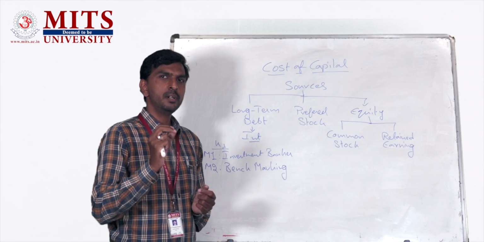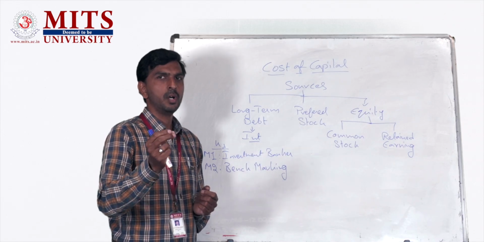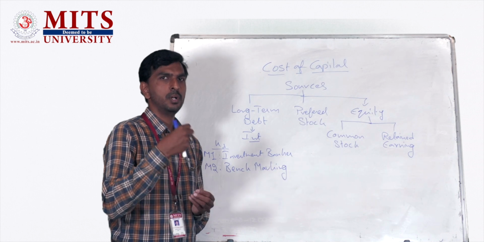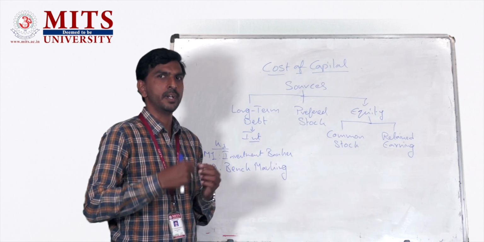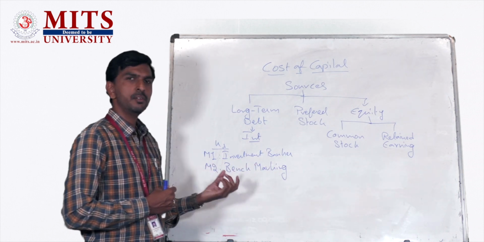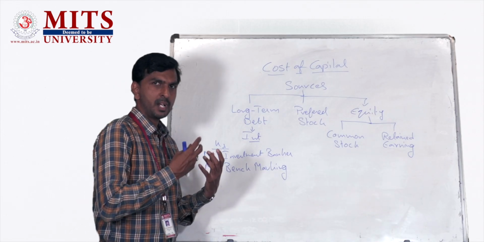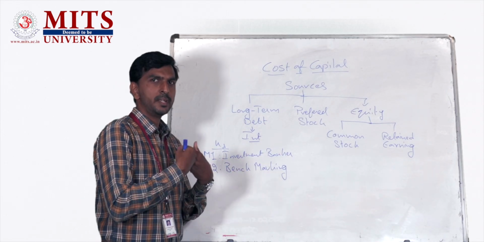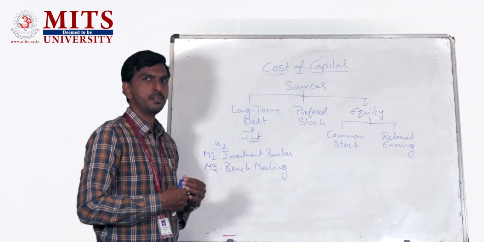Whatever interest they are paying on the debt that they have issued, we can use that same interest as our cost of debt. So that is what benchmarking means. You simply follow other companies with a similar credit rating and use the same rate that they are using as your cost of debt.